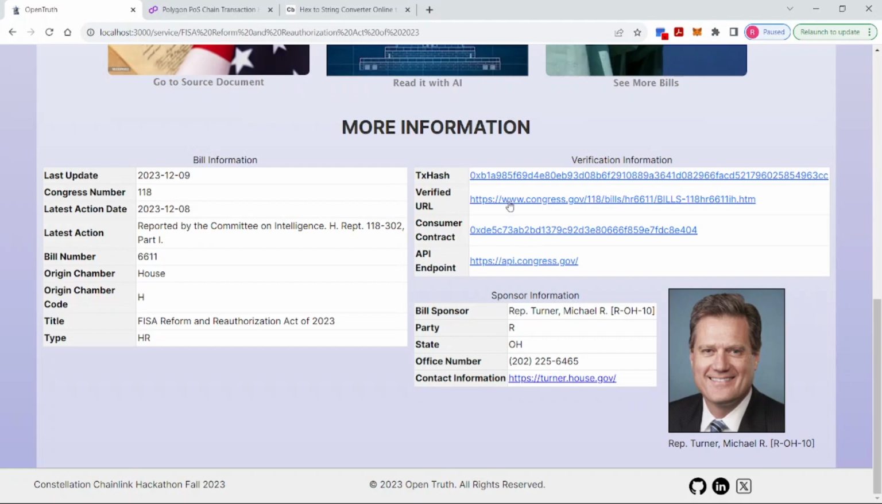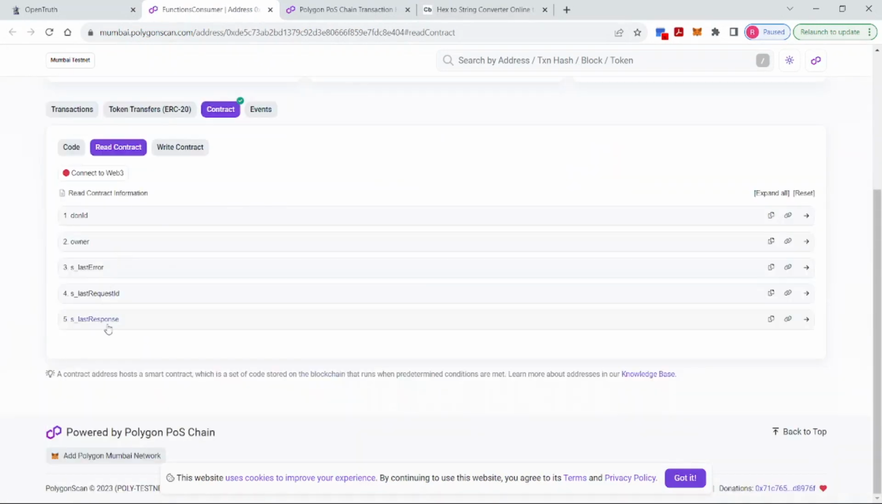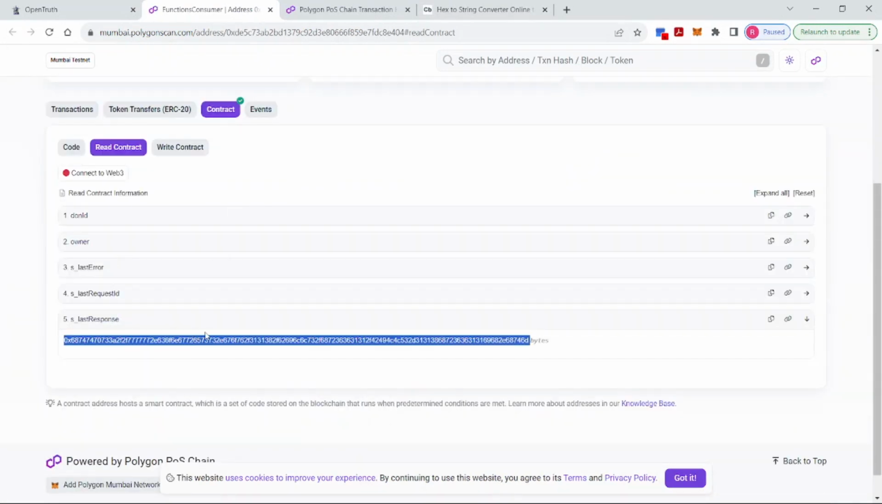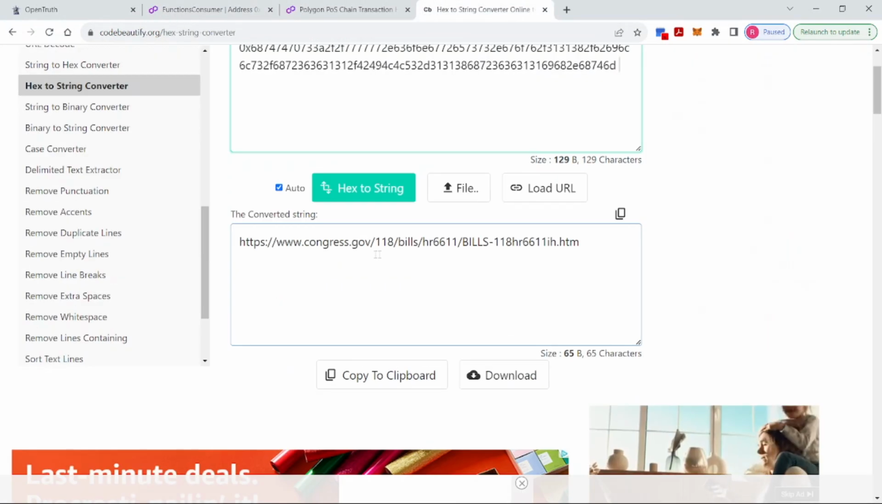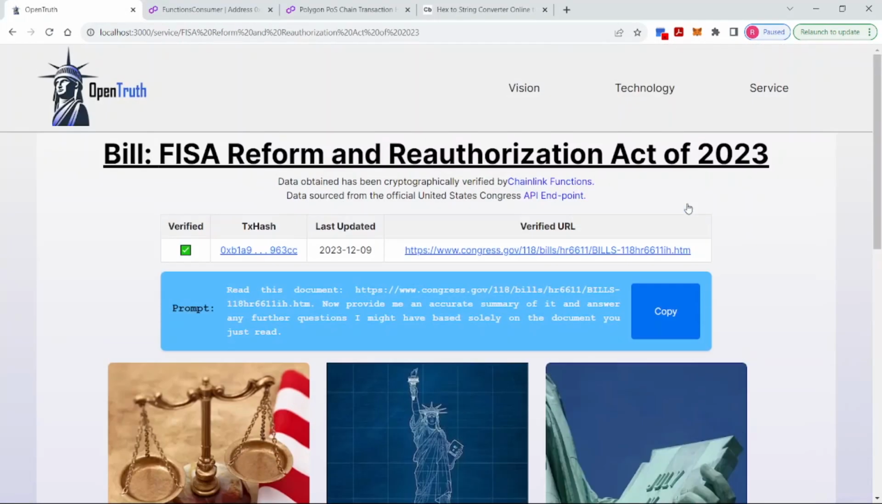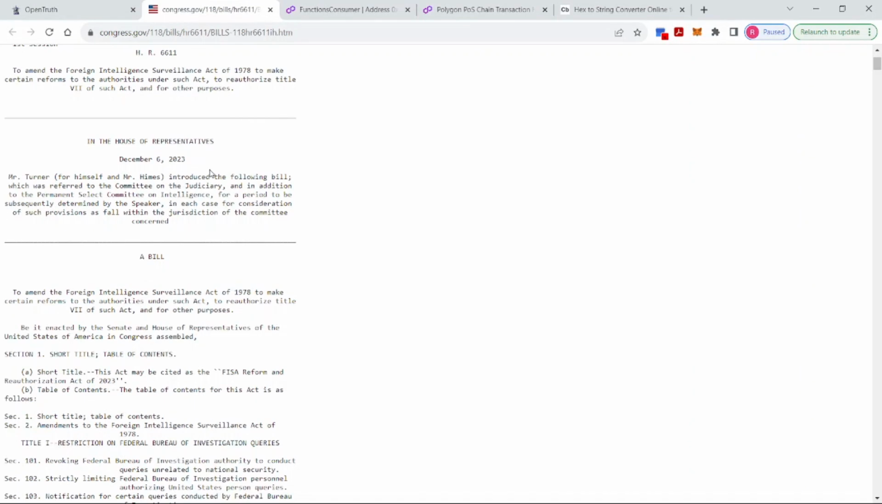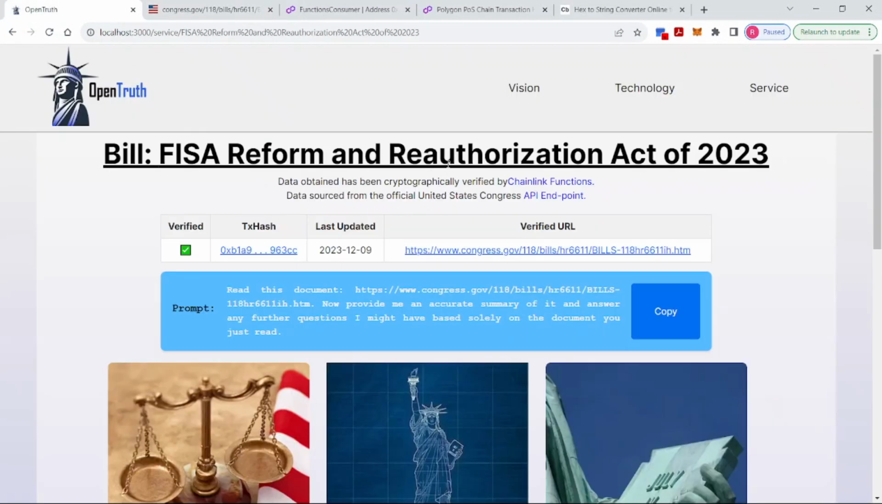To verify that this is the same one from the consumer contract, we can head over to the functions consumer contract, see the last response, get the bytes, head over to a decoder, paste, and we can see that this bill is the same as this bill that we have here, which is the same one up here. If we click it, we can see that this is the bill text source. And from this title, the Visa Reform and Other Reauthorization Act of 2023 is the same one as here. So we have successfully verified the source of this.